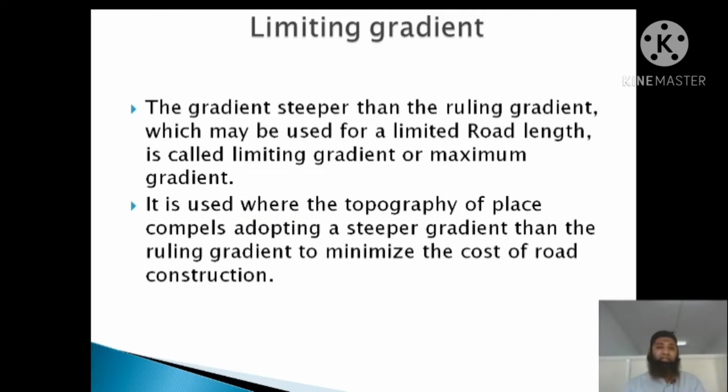Now let's see what the limiting gradient is. It is a gradient steeper than the ruling gradient, which may be used for a limited road length. Though we have a steep area, it can be provided for a limited road length only. It's called the limiting gradient or maximum gradient. We come across sudden slopes, sudden steeper places, so that can be provided for a small area. You can't provide that for a longer area. If we come across a very long length, then we have different options to apply there. You can't go for the limiting gradient in that case.